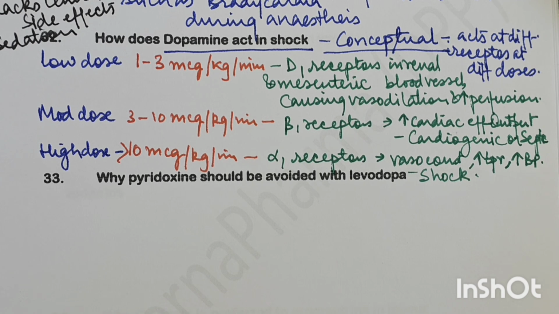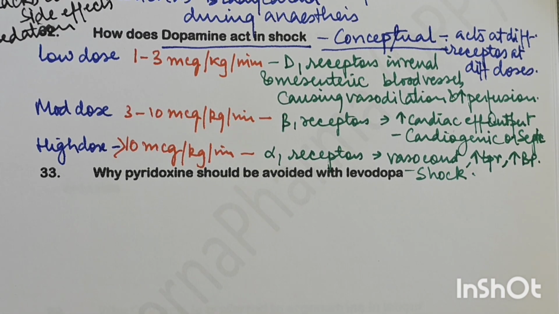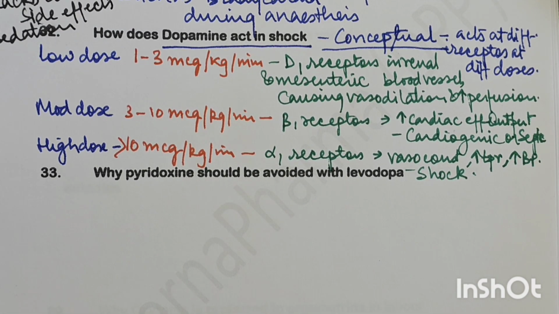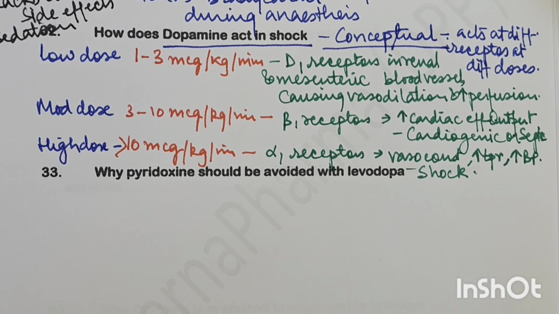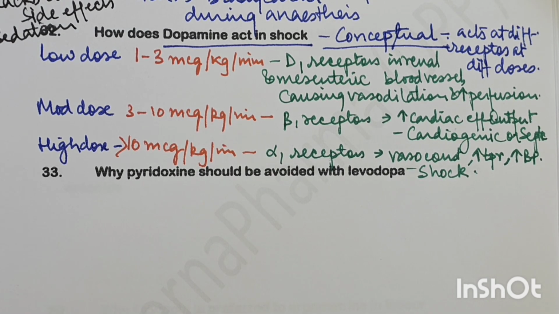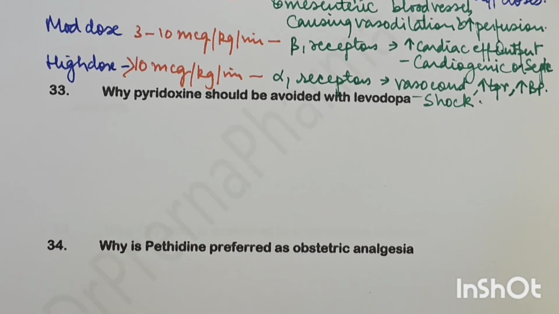the intestinal organs. Then in moderate doses, it stimulates beta 1 receptors, and by acting on beta 1 receptor, it causes increased cardiac output, and so it is used in cardiogenic and septic shock. Then high doses, it acts on alpha 1 receptors, causes vasoconstriction, and increases the blood pressure, which is again effective in shock to improve the perfusion.